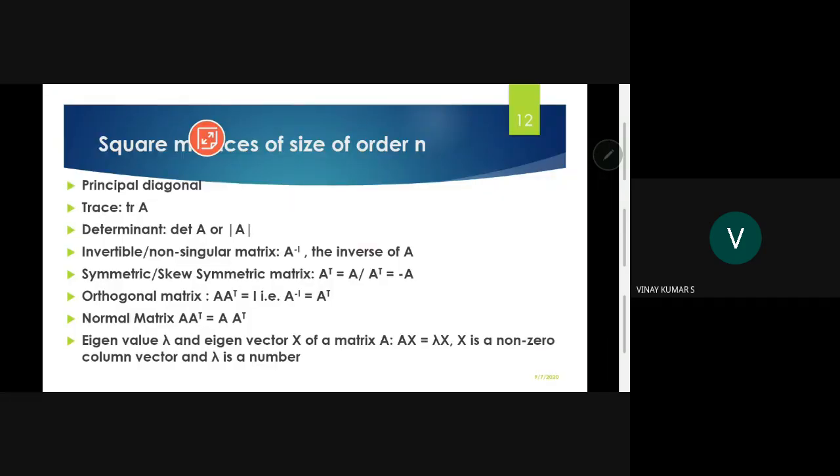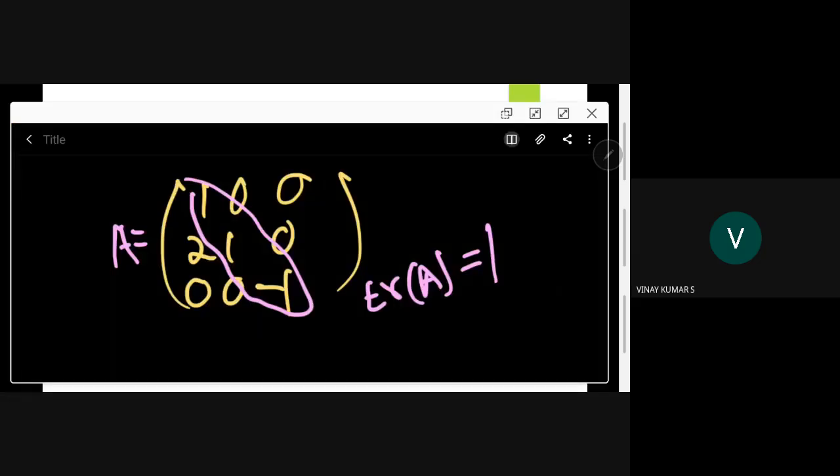So trace of a matrix we have talked about. Then determinant of a square matrix, we have an idea. When it comes to determinant, whatever you have learned is in fact enough to handle GATE, but some properties are required. To talk about determinant, for example, usually if you have a matrix like 2 by 2, you can go for 2 by 2.